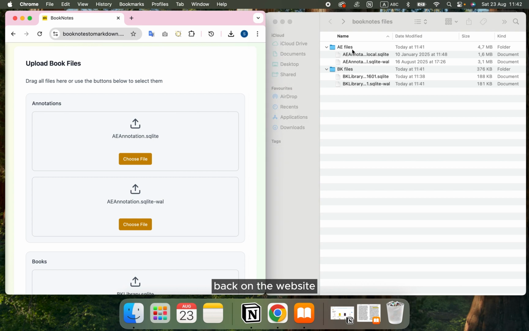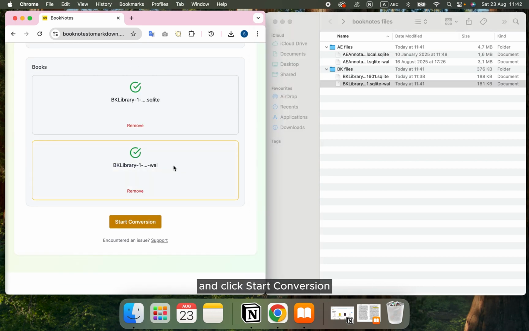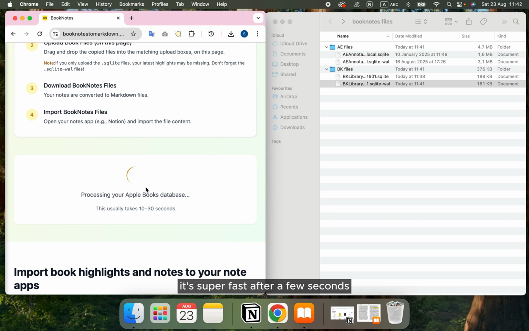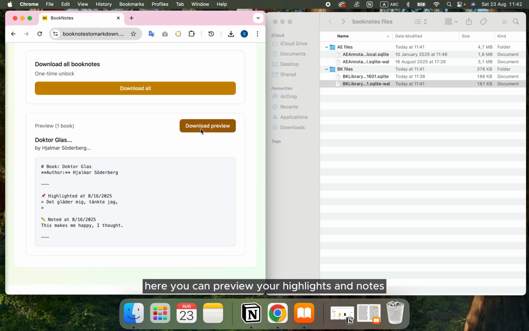Back on the website, drag and drop the files you prepared into the upload box and click Start Conversion. It's super fast. After a few seconds, your Markdown files are ready. Here you can preview your highlights and notes.